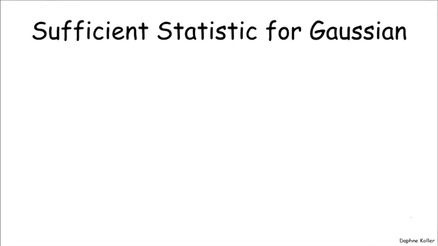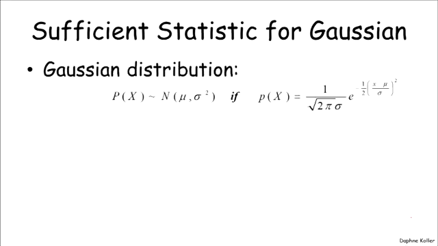Let's look at a different example. Let's look at the sufficient statistic for a Gaussian distribution. As a reminder, this is a one-dimensional Gaussian distribution that has 2 parameters, mu, which is the mean, and sigma squared, which is the variance, and that can be written in the following form, which is one that we've seen before.